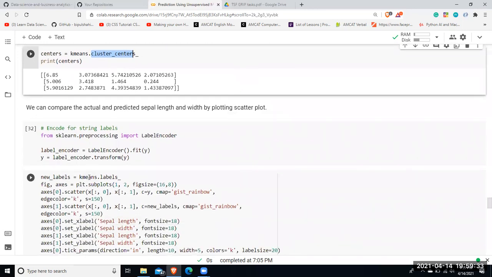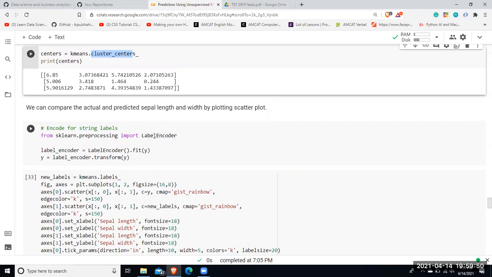Now I'll be plotting a graph comparing the actual and predicted values for each species. So I have used sklearn.preprocessing. I'll first be using label encoding.